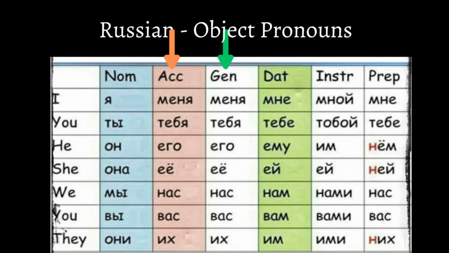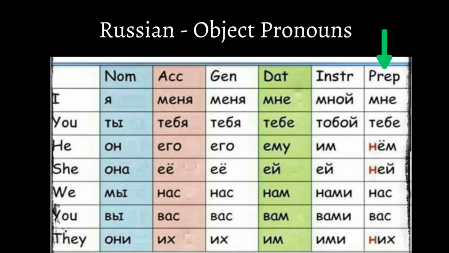In the genitive, the pattern is borrowed from the accusative, which is something that you commonly see in object pronouns in Russian. Still, do not confuse them just because it's a different case. In the genitive, меня would mean of or from me. Тебя would be of or from you, and so on. In the instrumental, the pronouns are мной, with me, тобой, with you, им, with him, ей, with her, нами, with us, вами, with y'all, and ими, with them.